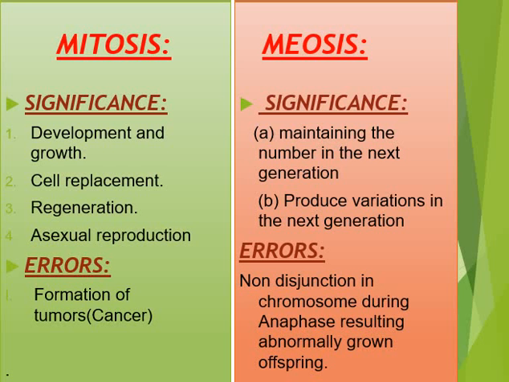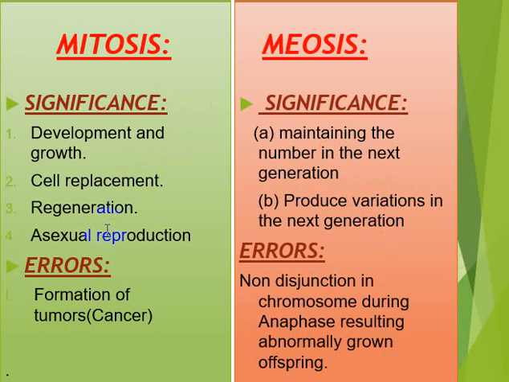Well, now coming to the significance of mitosis and meiosis. Mitosis is significant and helpful because it helps in development and growth, cell replacement, regeneration, and asexual reproduction. On the other hand, meiosis helps in maintaining the chromosome number in the next generation, as well as producing variation in the next generation.